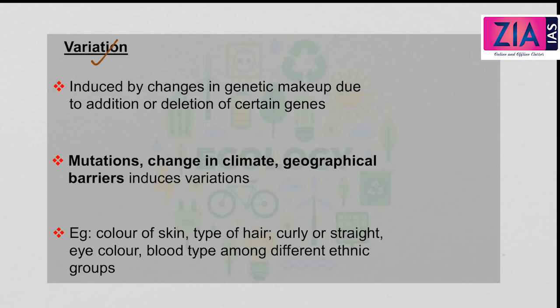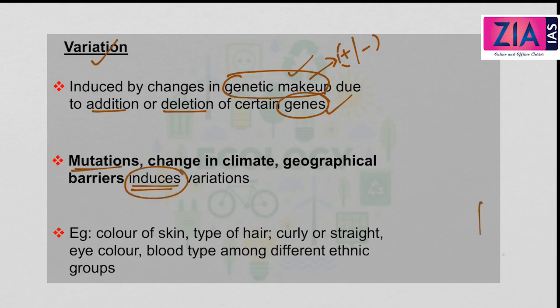Now variation means varying, differences. Variations are induced by changes in genetic makeup due to addition or deletion of certain genes. So variation means differentiation or making some differences, and this happens due to changes in the genetic makeup of an individual. And how does the genetic makeup change? This is by way of addition or deletion of certain genes. So this is called variation.